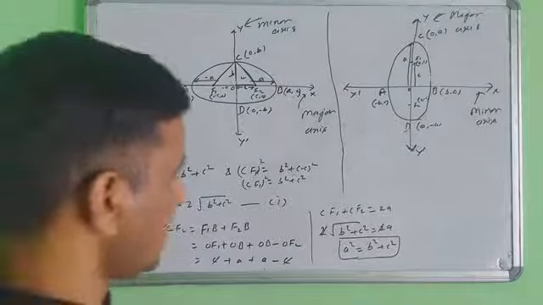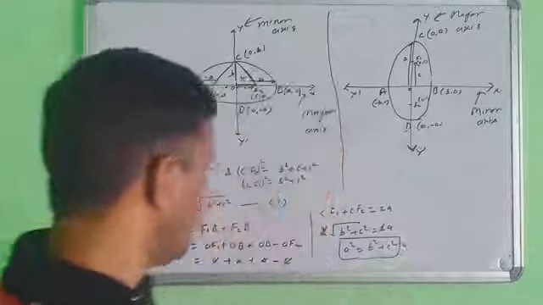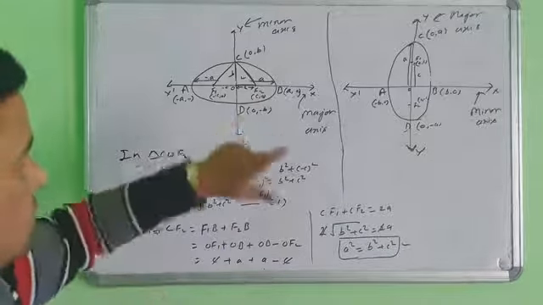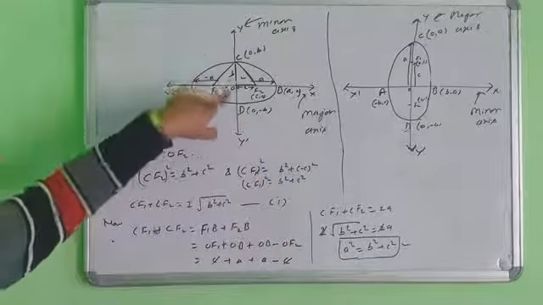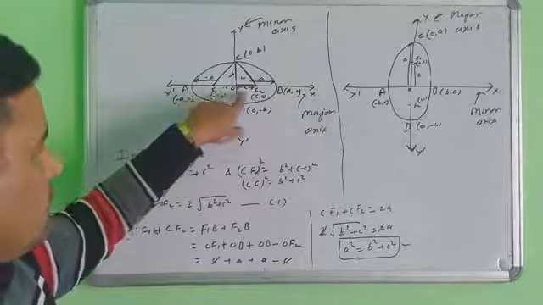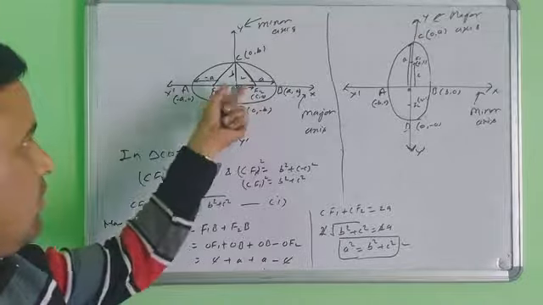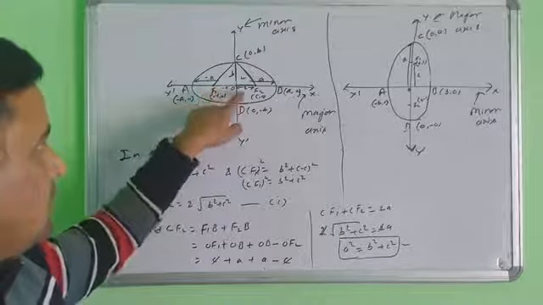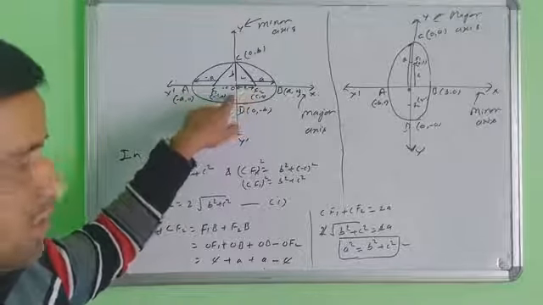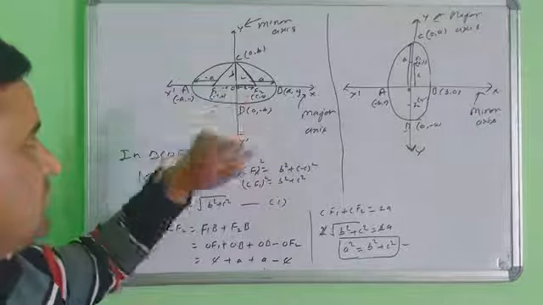This is the identity of the ellipse first. After that, first you note it down, then we will discuss another point. But first, I remind you, OF1 equals OF2. This is equal because the foci F1 and F2 are equidistant from the center.